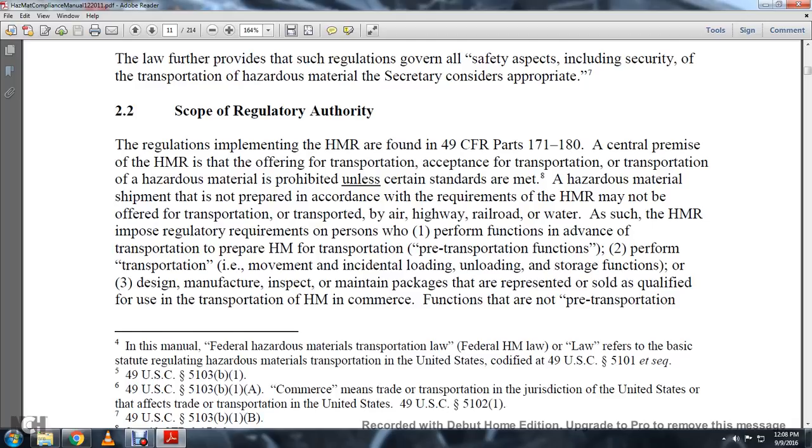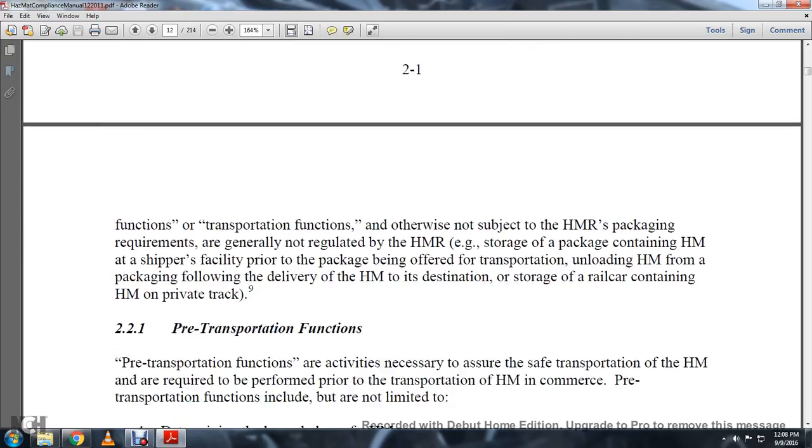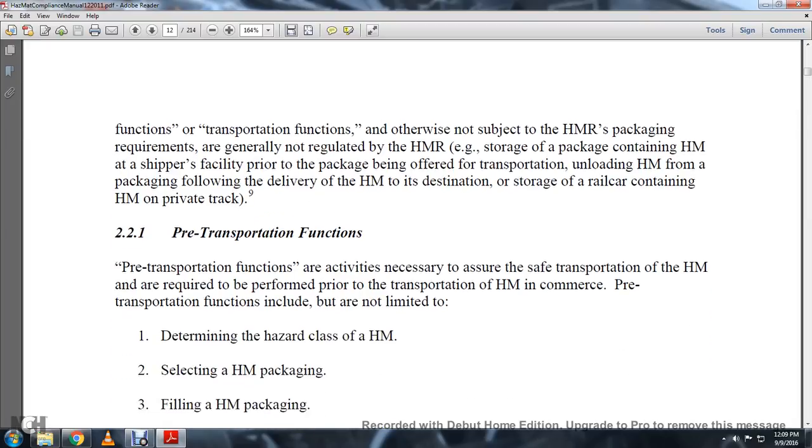Other functions are not pre-transportation functions. Transportation functions that are otherwise not subject to the hazardous material packaging requirements are generally not regulated by the Hazardous Material Regulations. Examples include storage of the package and continuing adding hazardous material at the shipper facility prior to the packaging being offered for transportation, unloading of the hazardous material from a package at its destination, and storage of a railway car containing hazardous material on a private track.